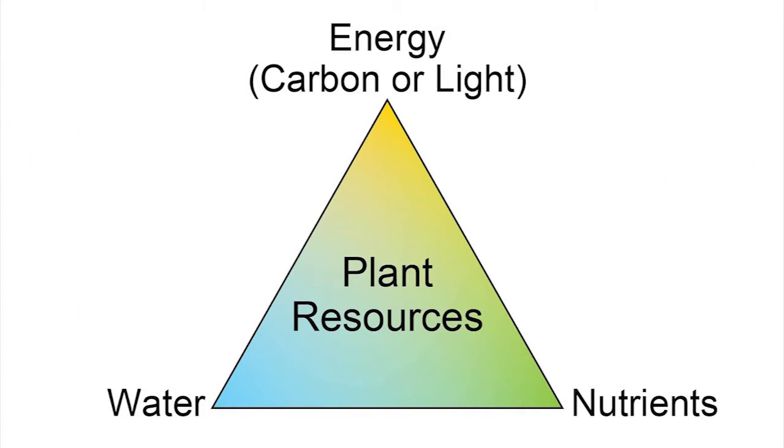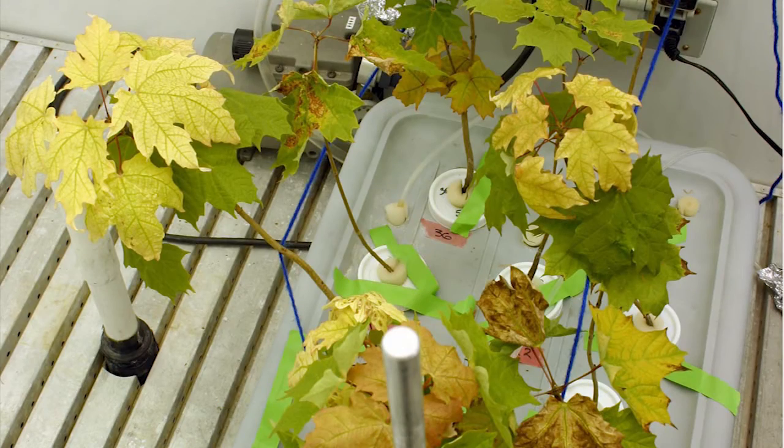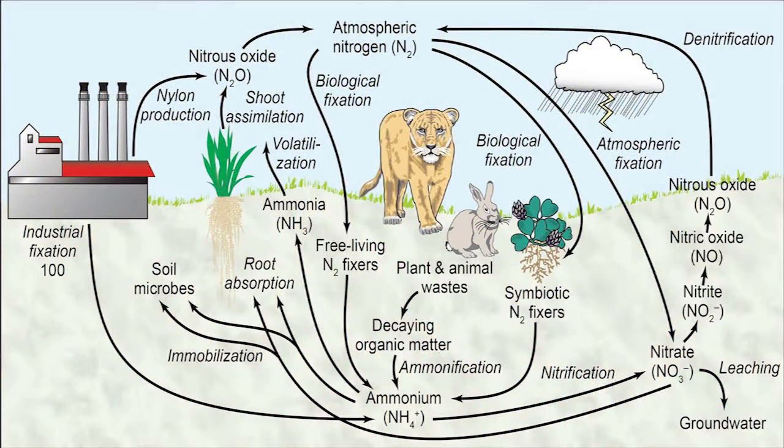With rising atmospheric carbon dioxide concentrations, the availability of energy and water resources increase and stimulate plant growth. The availability of nutrient resources may not keep pace. In particular, nitrogen resources tend to lag behind. Consider the effects of atmospheric carbon dioxide concentrations on the major sources and sinks of mineral nitrogen, ammonium and nitrate